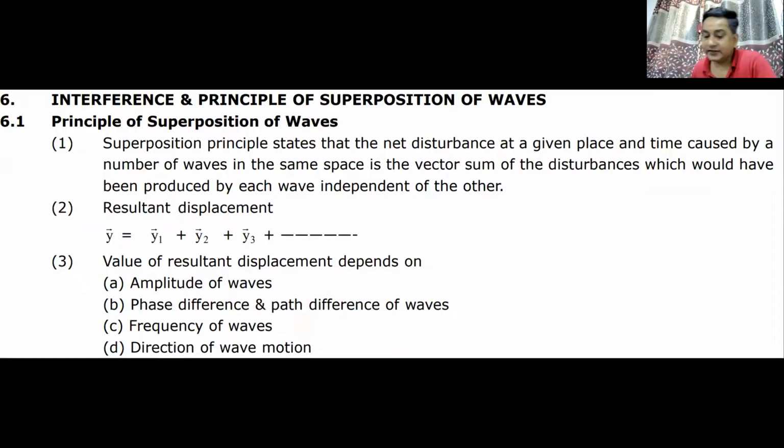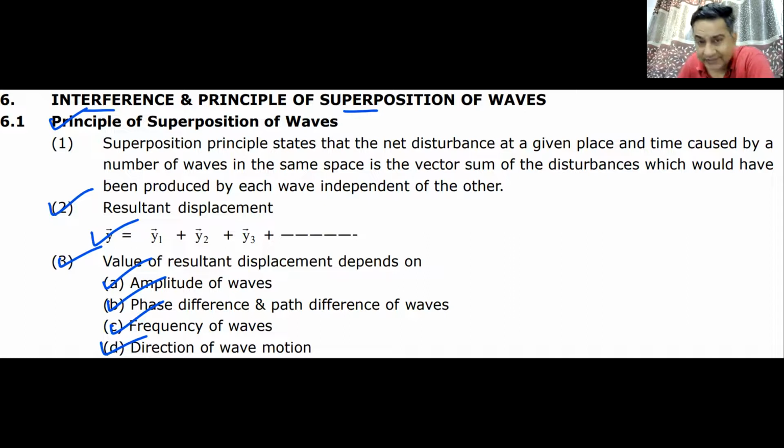Well, then we move ahead and write the next heading, and this next heading we have already seen. Interference and superposition. What is superposition? If in the same medium more than one wave are traveling, then the resultant displacement will be given by y1 plus y2 plus y3 and so on. On what all factors does this resultant intensity depend? It depends on the amplitude, it depends on the frequency, it depends on the phase difference, and it depends on the direction of motion. We have also seen that if the frequency is the same and amplitudes are nearly equal, and if they are moving in the same direction with a constant phase difference, once they superpose,